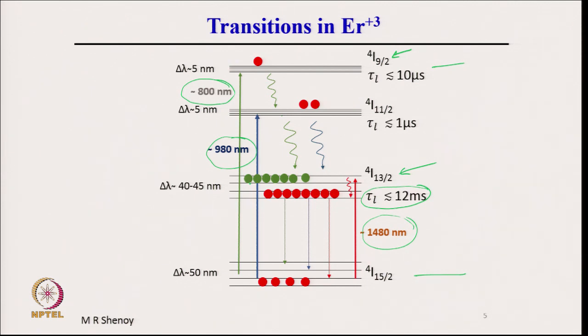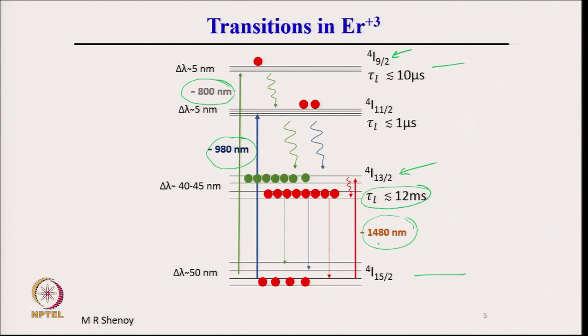And as I already described, because it comprises a large number of levels, the atomic de-excitation from 4I 13 by 2 to 4I 15 by 2 can lead to an emission of a range of wavelengths. And therefore, the picture tells us that we can use 980 nanometer as a pump, or 1480 nanometer can also be used as a pump to raise atoms from the ground state to the top of the first excited state.